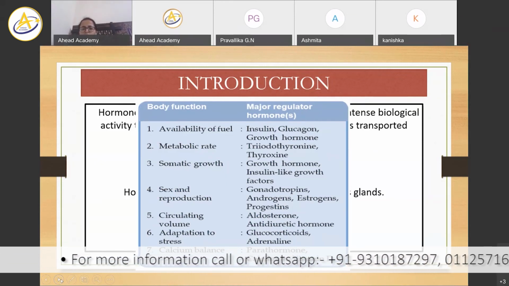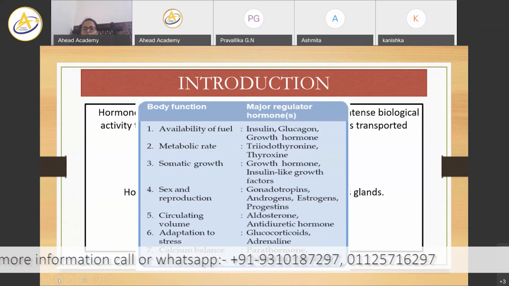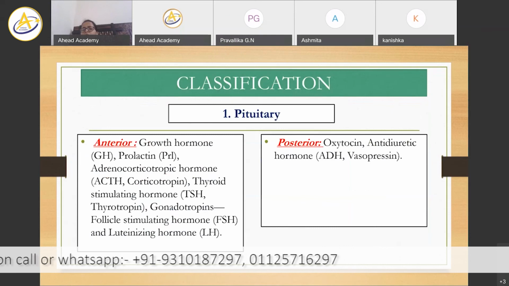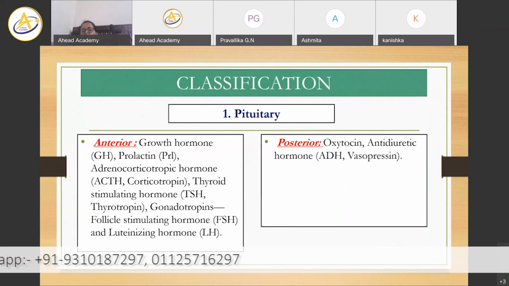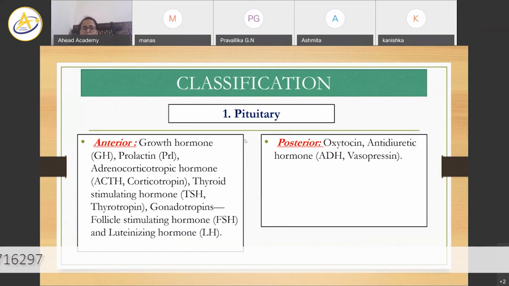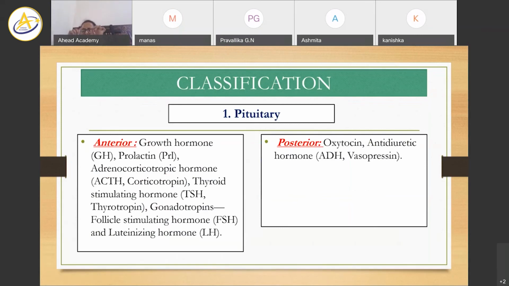If you want to classify the hormones, we can classify them on the basis of the organs releasing them. First we'll discuss the pituitary hormones. I would suggest that you note down the classification in the form of flow charts. Just write pituitary: the anterior pituitary secretes these hormones, the posterior pituitary secretes these hormones. That is how you can write it down, and then we'll discuss each and every hormone.